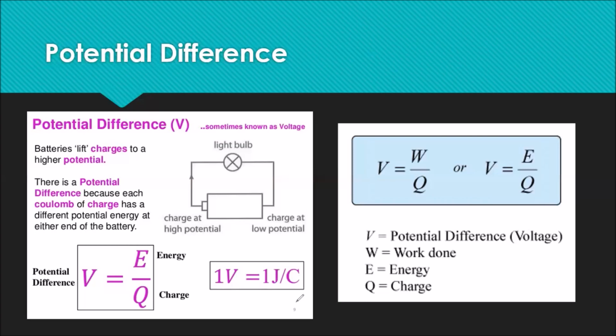So that's it for the session. We understood the meaning of the terms I, which is current, and potential difference. In the next session, we'll talk in detail about the relation between V and I.